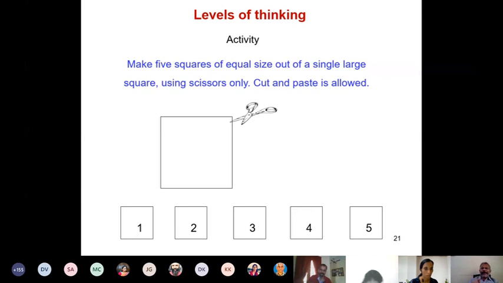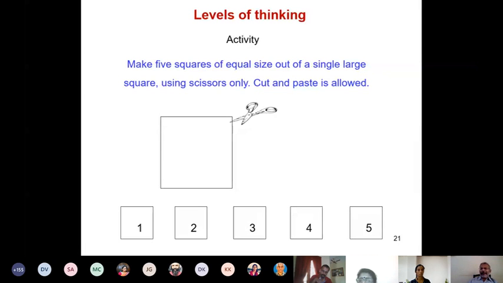Okay, now let me give you some idea of what this problem is, because sometimes even after reading 2 or 3 times people do not interpret the problem statement properly. Let me illustrate what exactly the statement means by changing it and making this a little simpler. Supposing I change this number 5, instead of saying make 5 squares of equal size, I will say make 4 squares. I am changing 5 to 4. Then what is your solution?